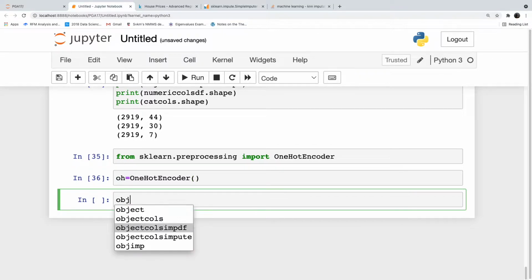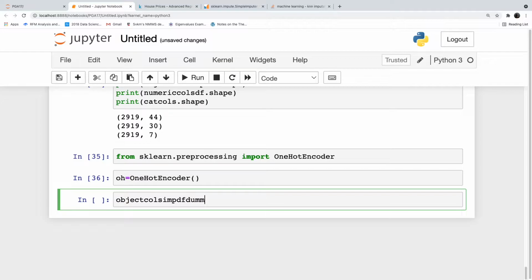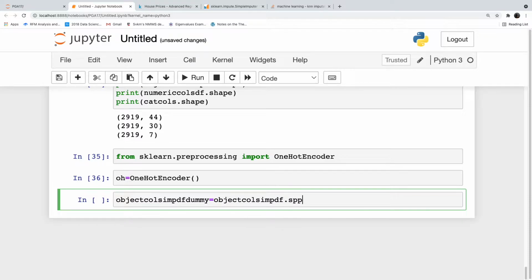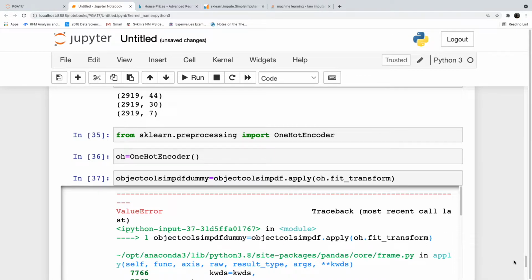object_cols_imp_df_dummy is equal to object_cols_imp_df.apply, oh.fit_transform. Oh, got an error.